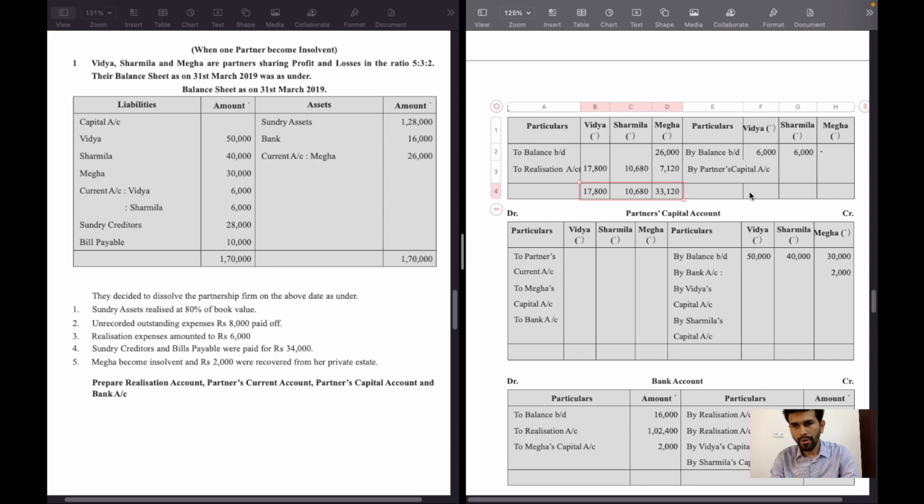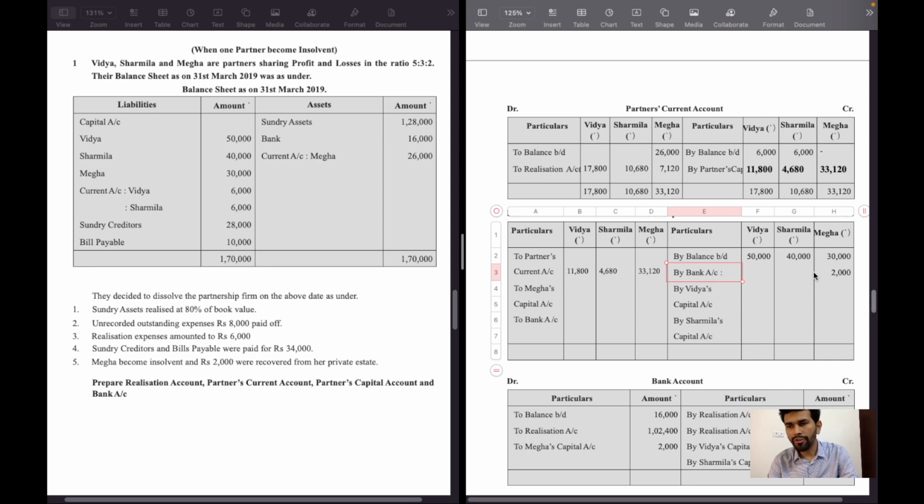It will be shifted to credit side and balancing figure will be 11,800 Vidya, 4,680 Sharmila and 33,120 Mega. It will be shifted to partners capital account debit side to partners current account, 11,800, 4,680 and 33,120 in Mega column.